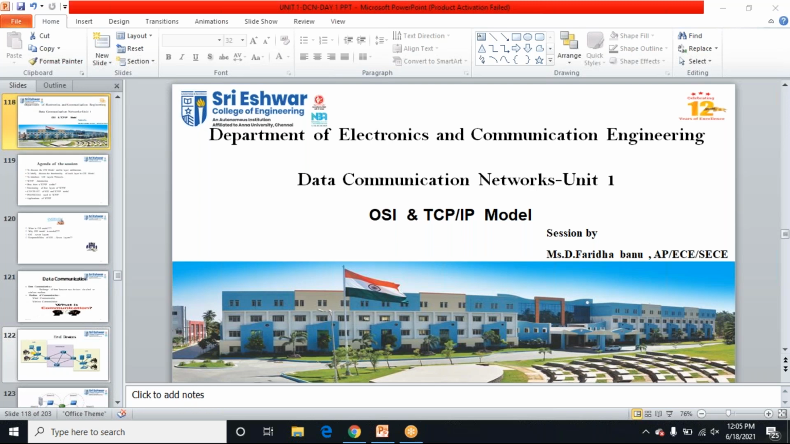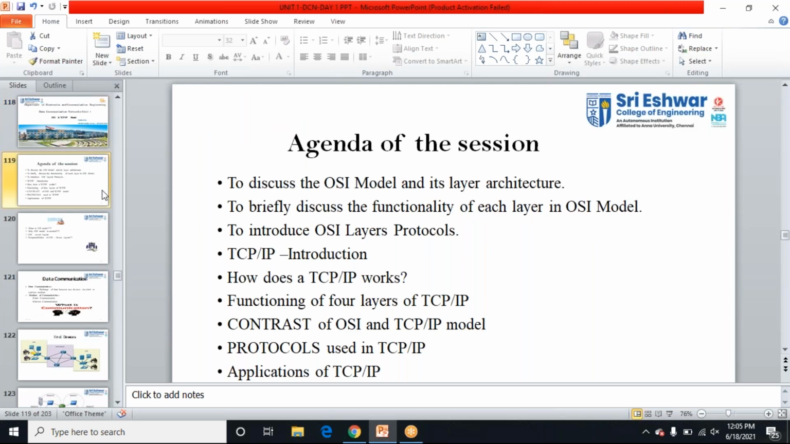Before that, let me recall the points. In the last class we have seen the connecting devices, right? Let us recall the points and then we can go for the OSI layers. What are the connecting devices we have used in networks? Can anyone name the connecting devices? What are the connecting devices we have learned in the last class?